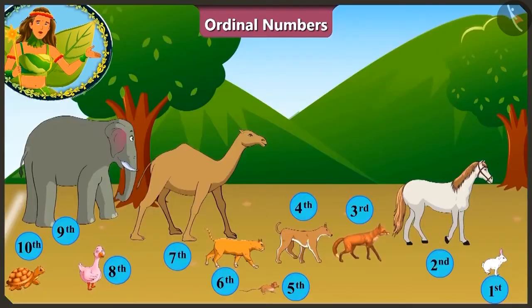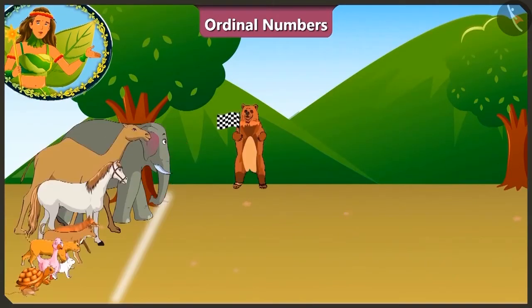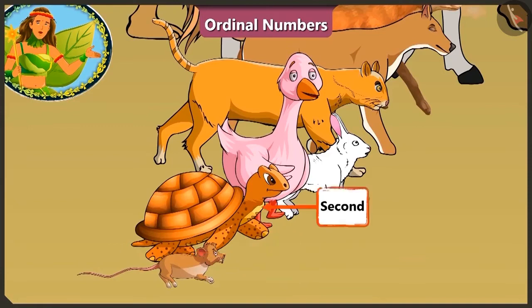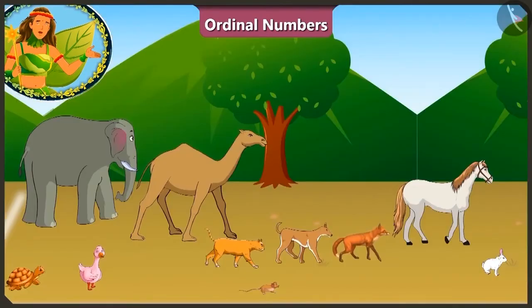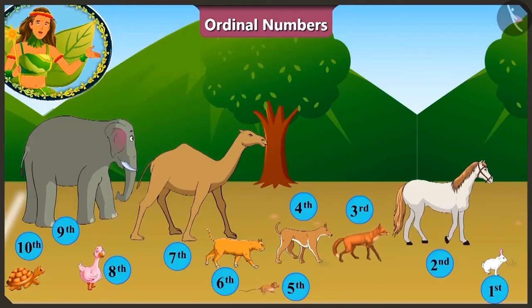So if you notice, to state who won which position or in the beginning where each one stood, we have used first, second, third, etc. numbers for the animals. These are all the ordinal numbers.